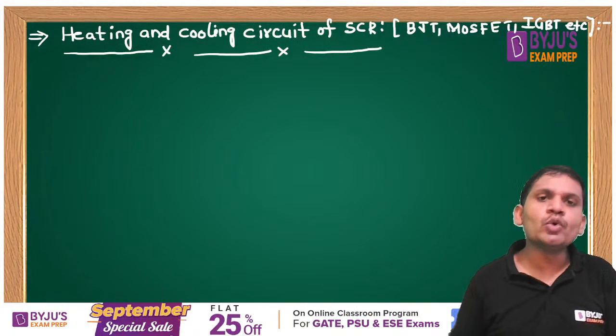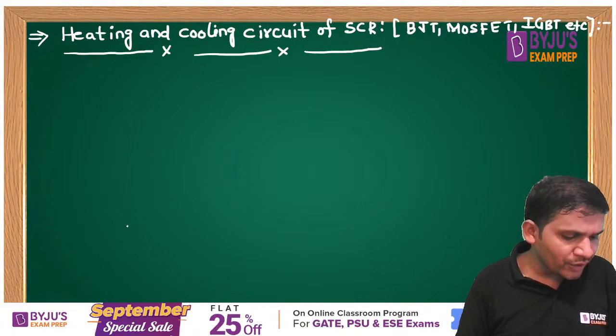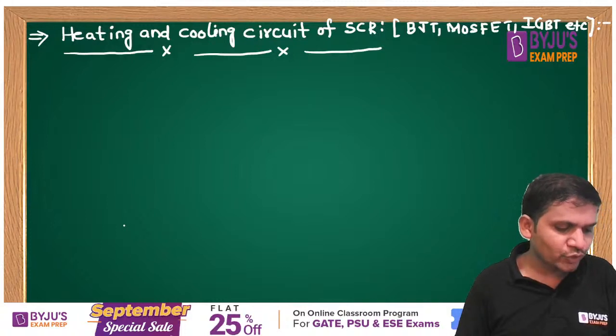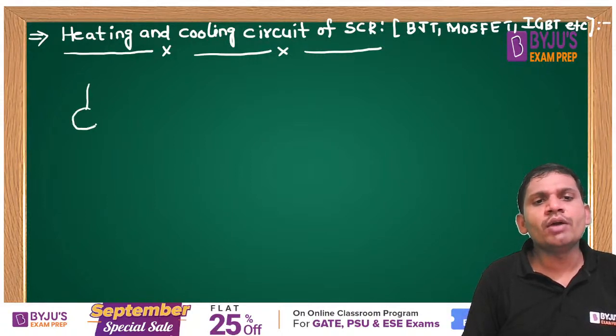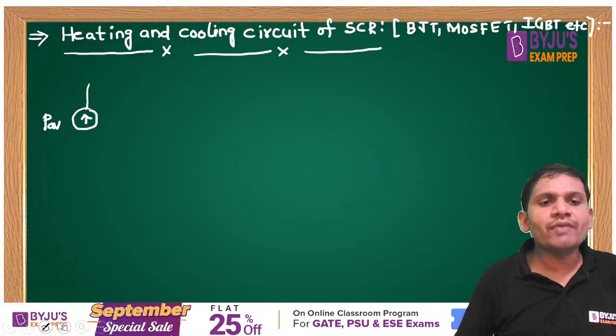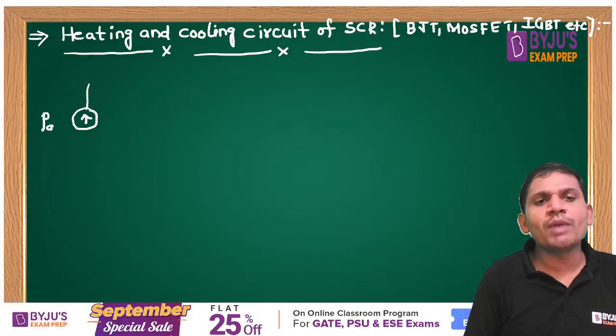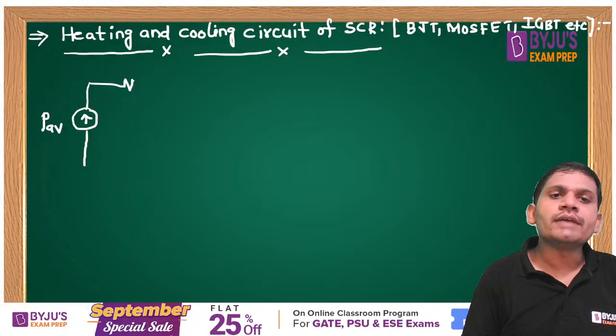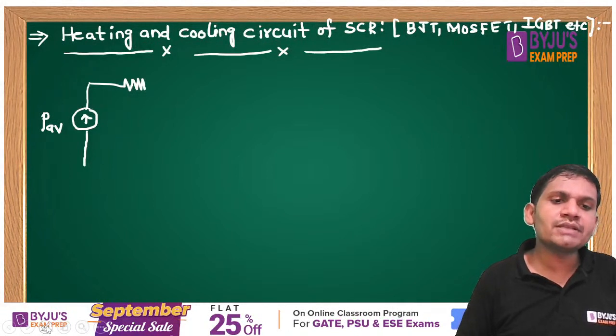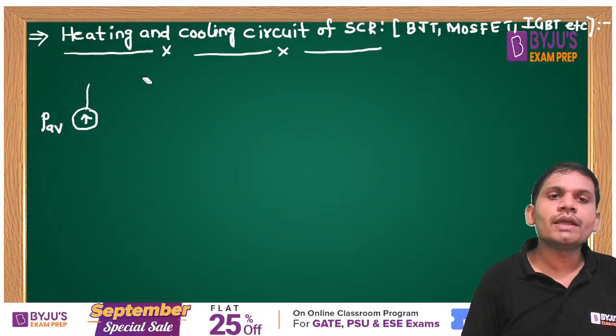Yes, friends, heating and cooling circuit. With respect to the heating and cooling circuit of SCR, you concentrate, students. Then this you remember, very important. The average power loss equals, this is the average power loss. Here I am drawing the heating and cooling circuit. From this I will give the formulas, that is very important. The average power loss, yes, this is theta JC. Please concentrate. Here clearly I am drawing.